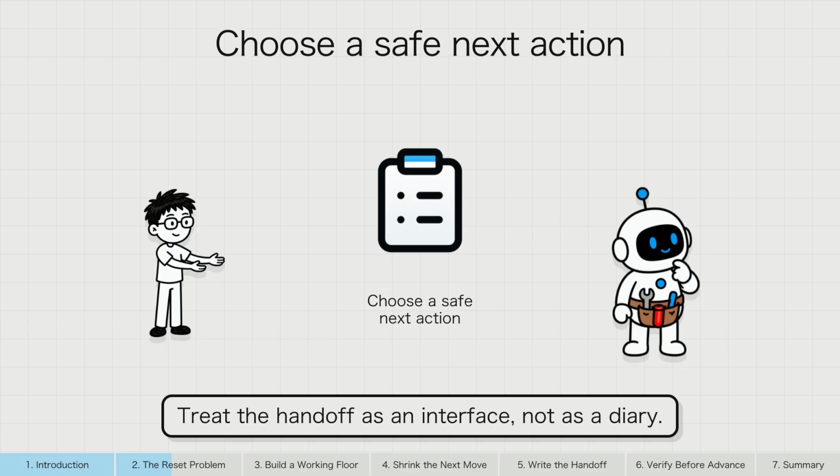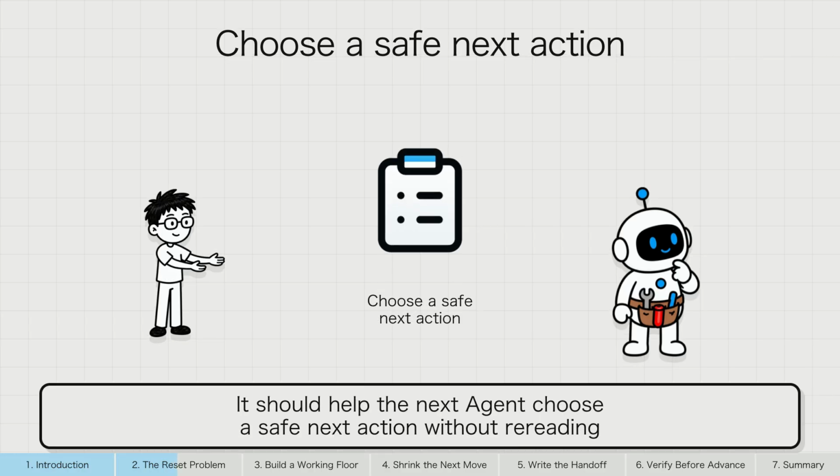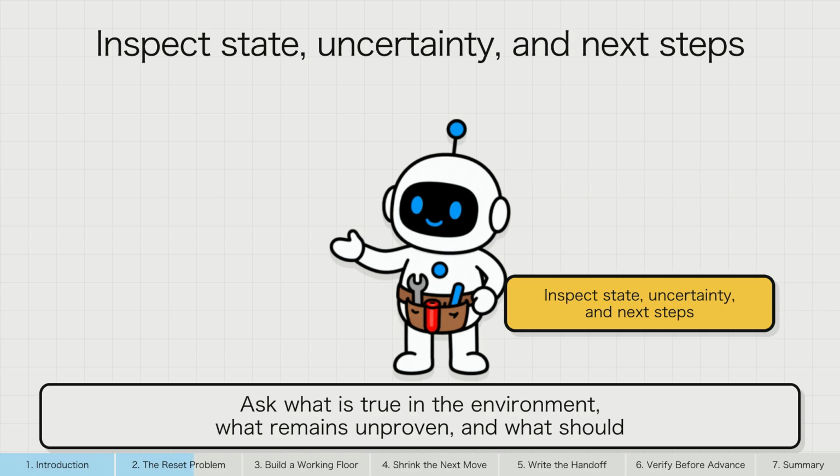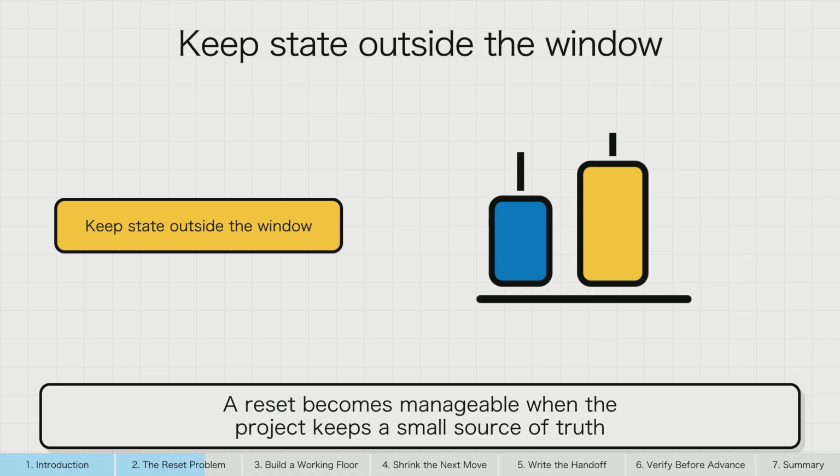Treat the handoff as an interface, not as a diary. It should help the next agent choose a safe next action without rereading every past conversation. Do not ask what the last session discussed. Ask what is true in the environment, what remains unproven, and what should happen next. A reset becomes manageable when the project keeps a small source of truth outside the context window.